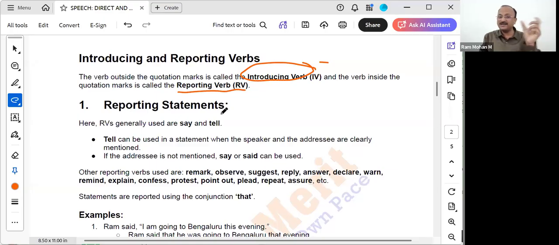Okay, Anika said. Said is the introducing verb. I am learning grammar. Within the inverted commas, learning is the reporting verb. That is, IV means introducing verb, RV means reporting verb. This is the format we are going to use henceforth. Reporting statements. First, let us see out of the 4 types of sentence, how do we convert them to reported speech statements?